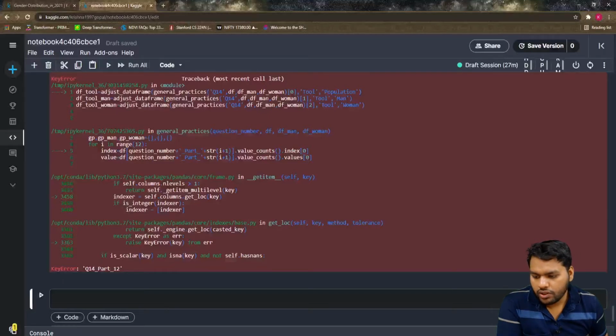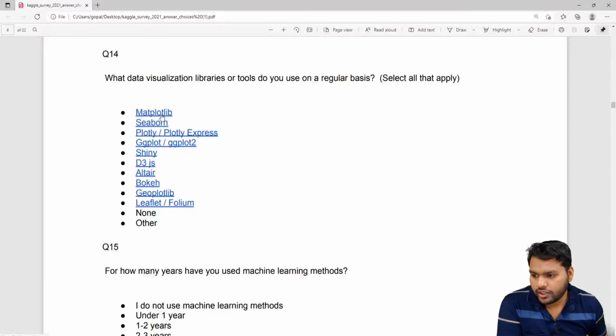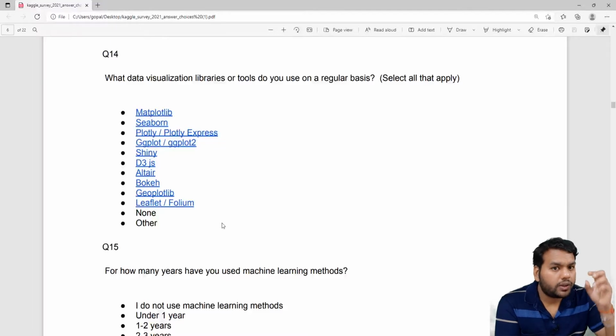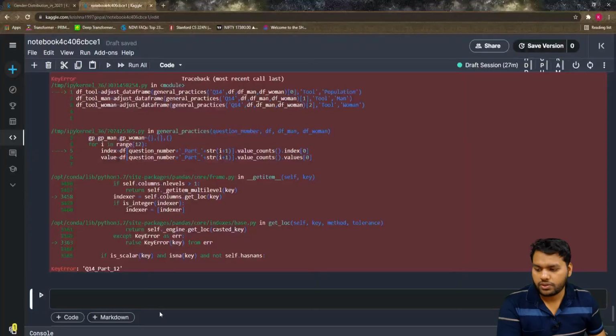If you go to the Wikipedia page and count 1, 2, 3, 4, 5, 6, 7, 8, 9, 10, 11, 12, there are a total of 12 columns. But is question number 14 part 12 there or not? How do we check? Let's print all the columns of the data frame.